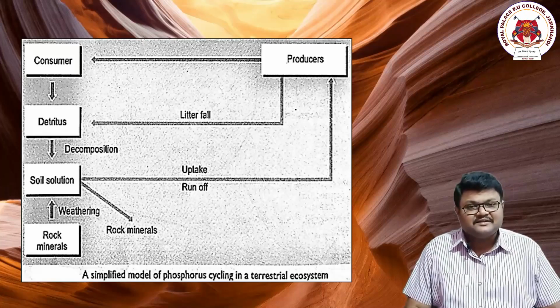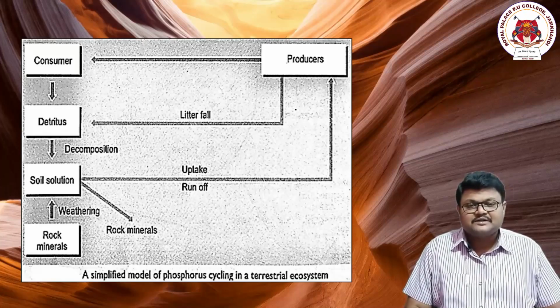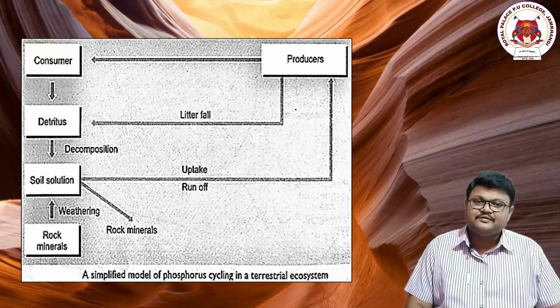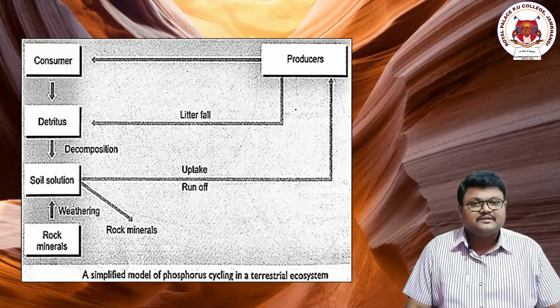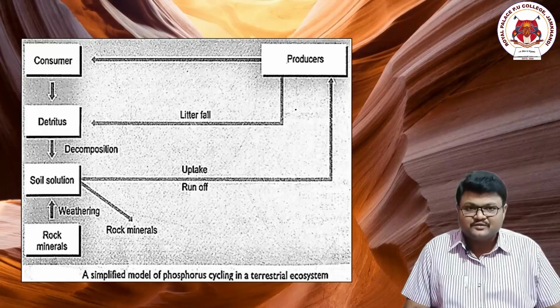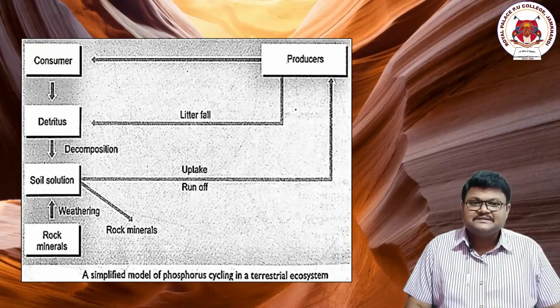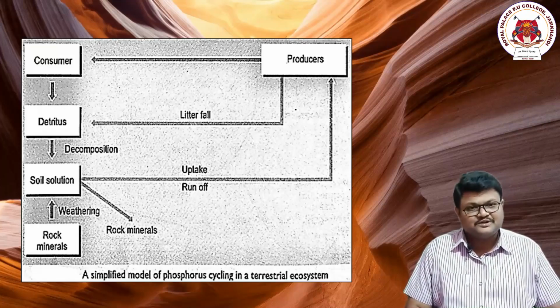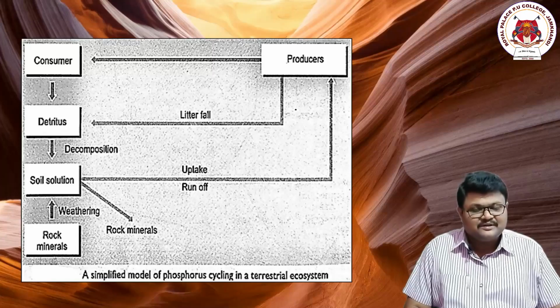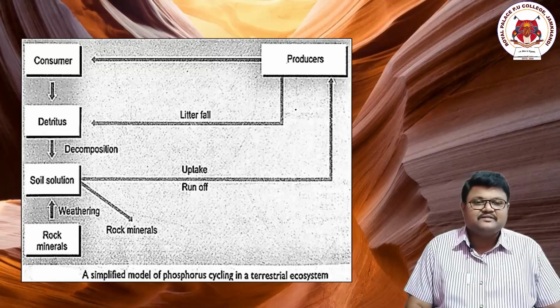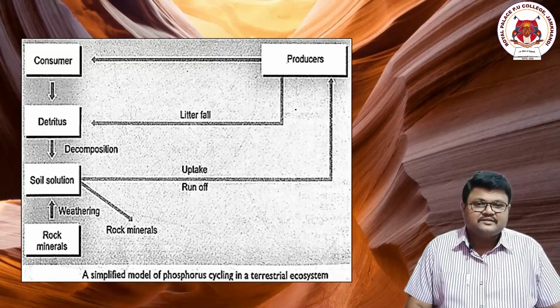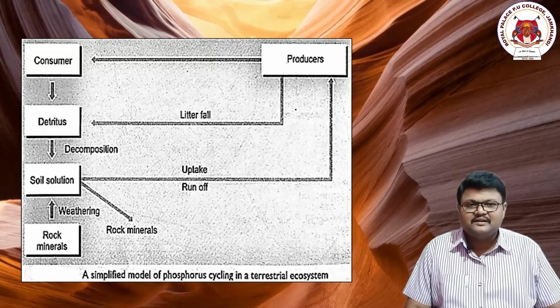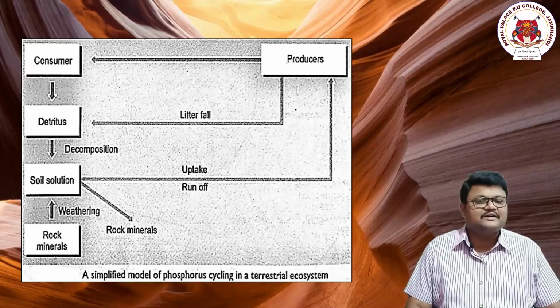And the final explanation of how this phosphorus is entering into the system. Once again, the phosphorus is present in the soil, and from the soil it is absorbed by the producers and will be once again helpful for the growth of the producers in this manner. So this is a kind of cycle of phosphorus which is taking place in our atmosphere.